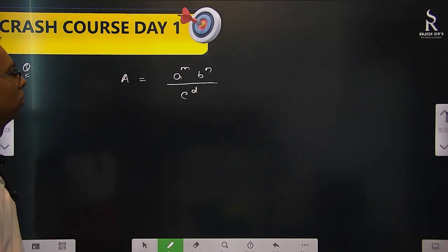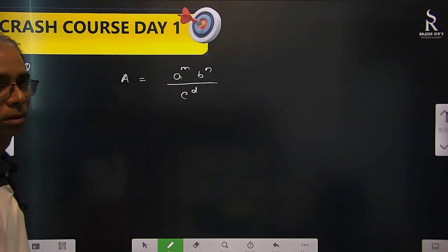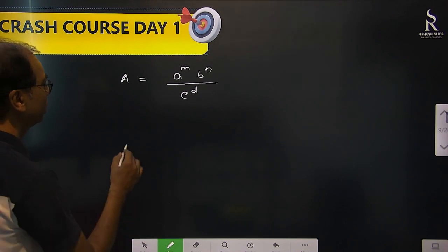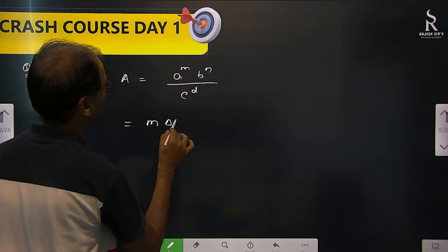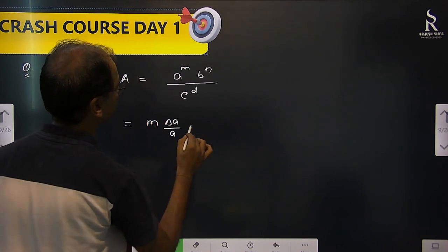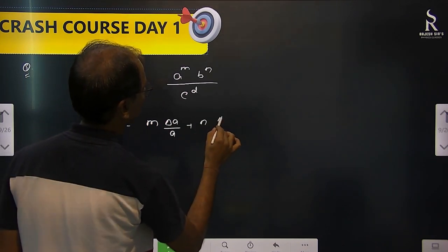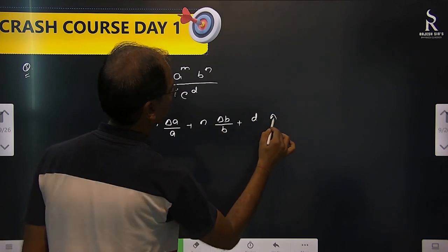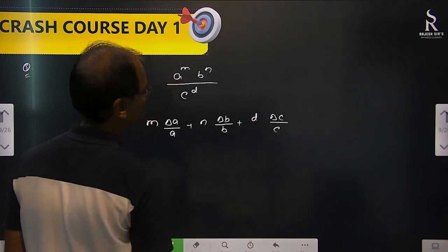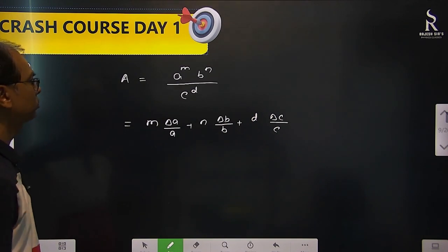Then what will be the percentage error, or what is the relative error, something like that. So relative error, what we will do, these powers are there, so m into delta A by A plus n into delta B by B plus d into delta C by C. So powers will just multiply, nothing else. Okay.